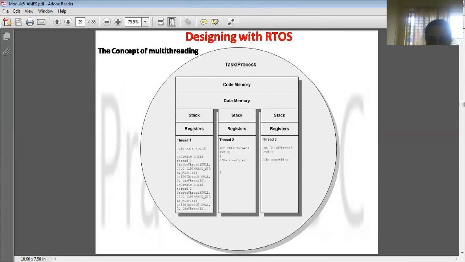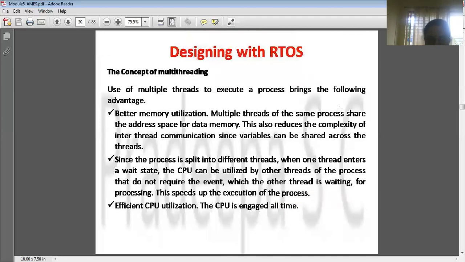Multi-threading means there is a single process which has the code memory and the data memory. This is all shared by all of these threads, and you will have a separate stack memory for each thread, right? In this way there is better execution speed, and the idle CPU time is reduced, so there is better utilization of the CPU. So these are the advantages shown here.